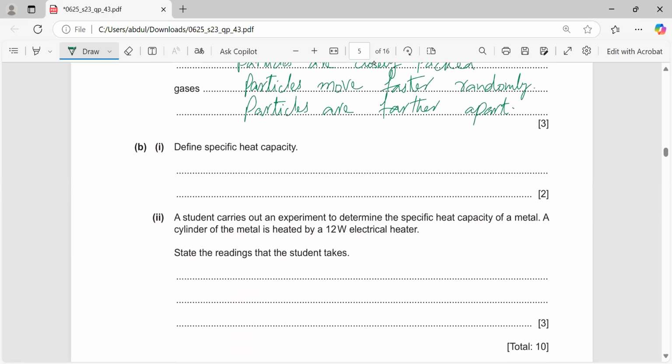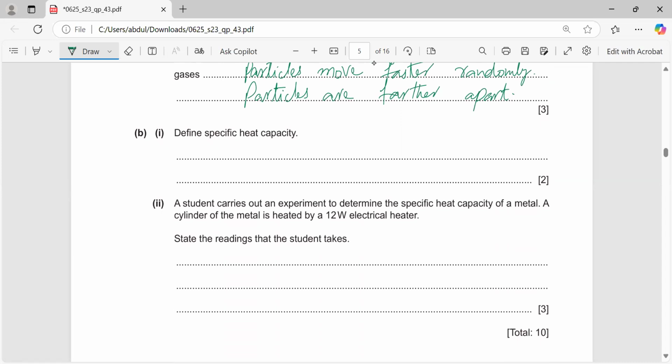Now for part b(i), define specific heat capacity. I will be writing this definition, and this definition, 99.99% if it is coming, always comes for 2 marks.